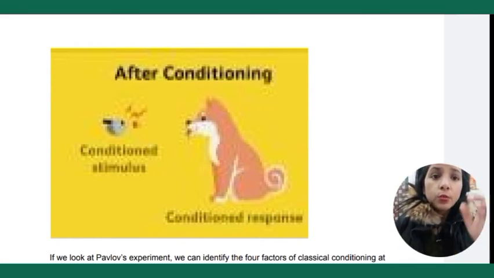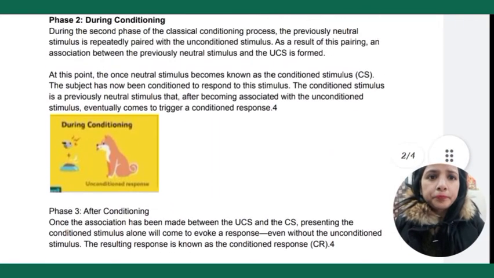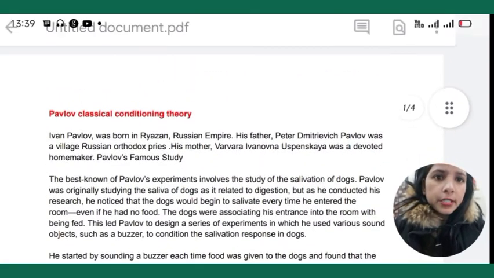Here you can see the ring is the conditioned stimulus, and the saliva that the dog is producing is the conditioned response, because this time he has been conditioned by Pavlov. Okay, so this was basically his theory, his experiment.